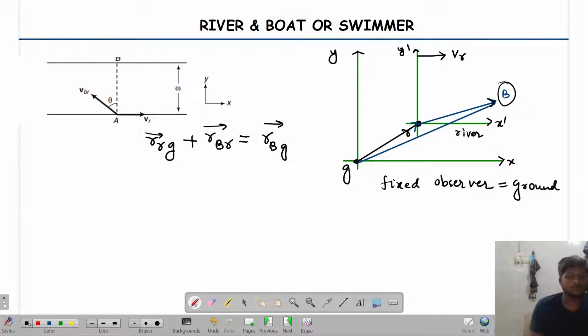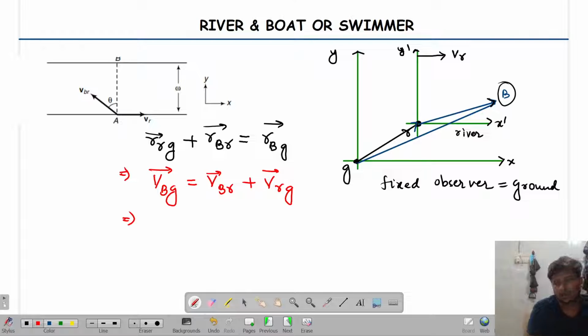Now, if we write in terms of velocity, what kind of equation will I get? Velocity of the boat with respect to the ground is going to be equal to the velocity of the boat with respect to the river plus the velocity of the river with respect to the ground. Now we know that the ground is stationary or not. Ground always remains at zero velocity. Yes or no?